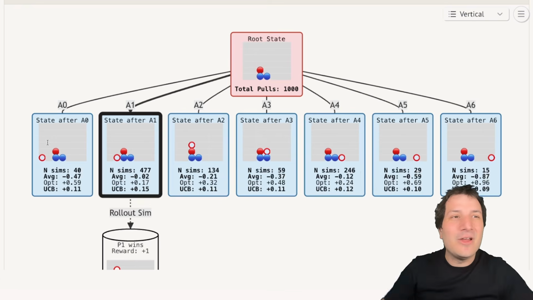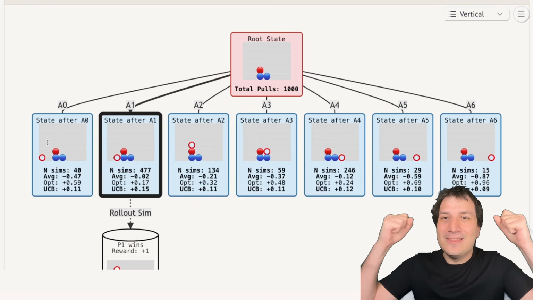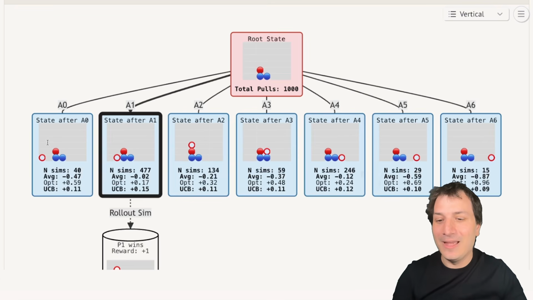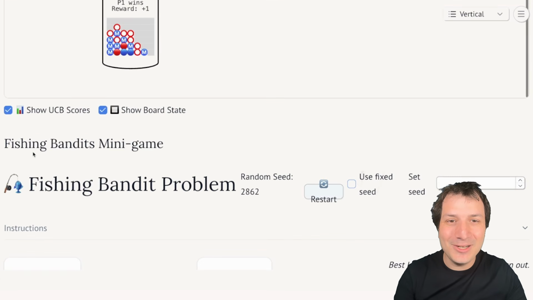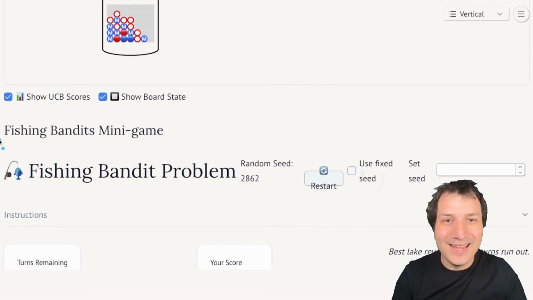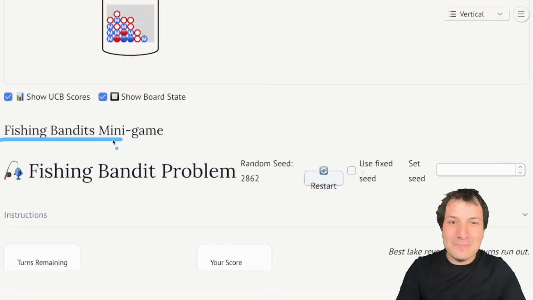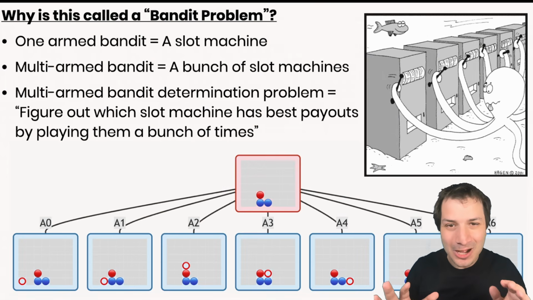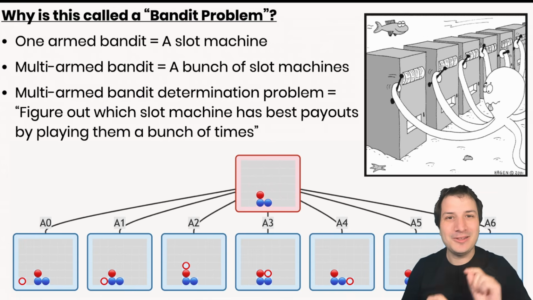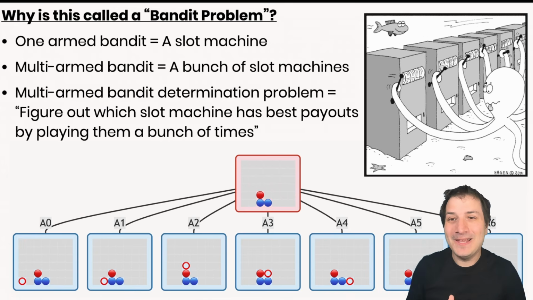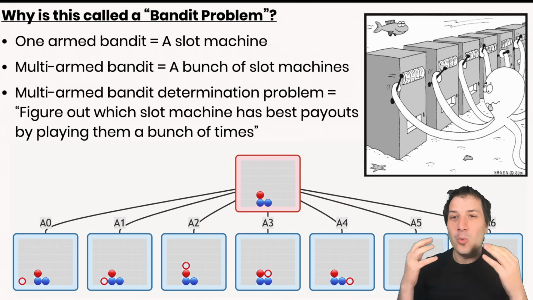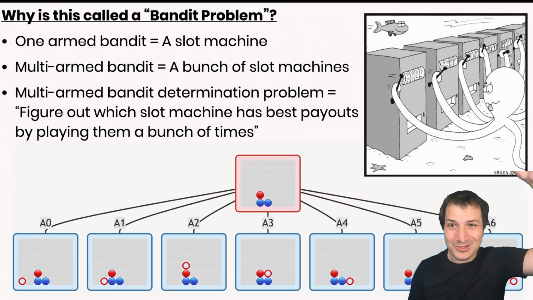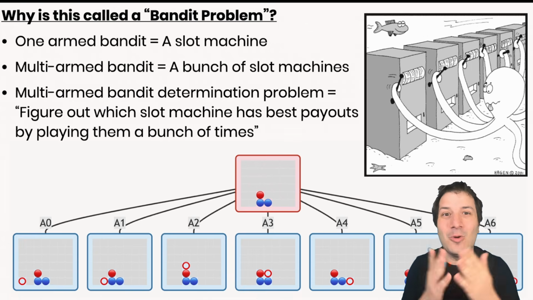to get a sense of this Goldilocks decision, of this tension between trying new things and trying the most promising thing. And so I have made a little mini game. It's a little fishing mini game, and it's called the Fishing Bandits minigame. And that's because this kind of problem is called a bandit problem. Now, this name of bandit problem I find extremely weird, and so I made a quick little slide here explaining where it comes from. It all starts with this slang term for a one-armed bandit, which is a slot machine. So a slot machine takes your money and it has one arm, therefore people call it a one-armed bandit.